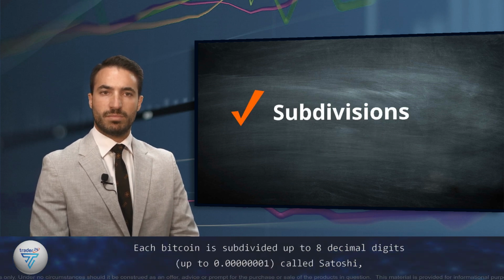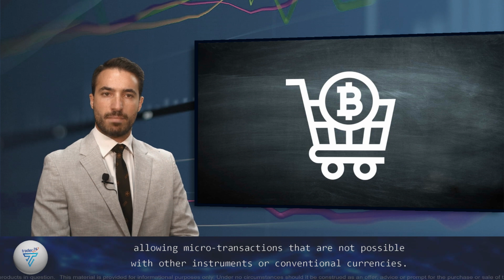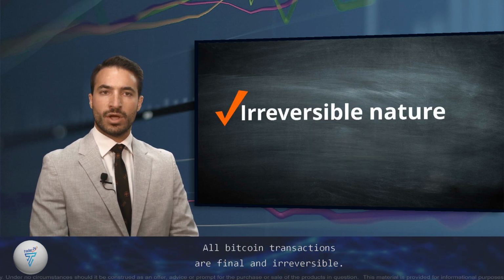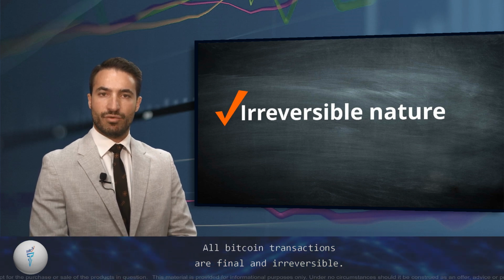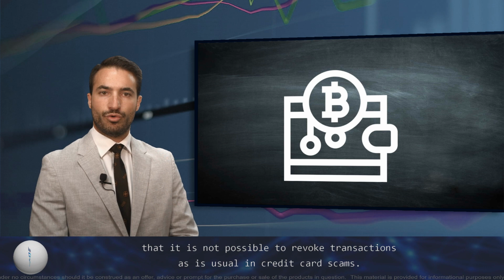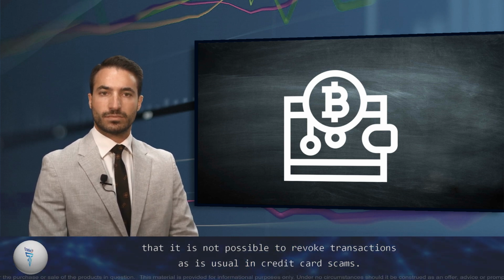Each Bitcoin is subdivided up to 8 decimal digits, called Satoshi, allowing microtransactions that are not possible with other instruments or conventional currencies. Irreversible nature. All Bitcoin transactions are final and irreversible. This has the added advantage to those who sell products for Bitcoin that it is not possible to revoke transactions, as is usual in credit card scams.